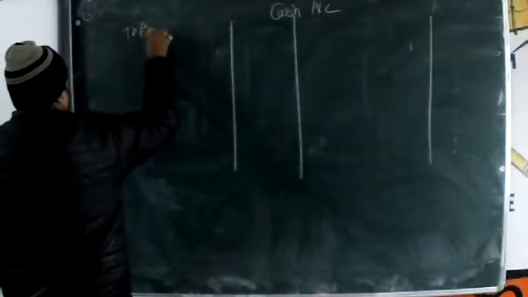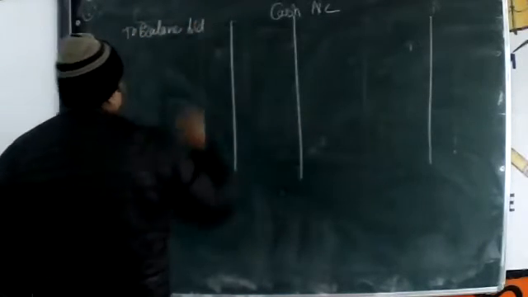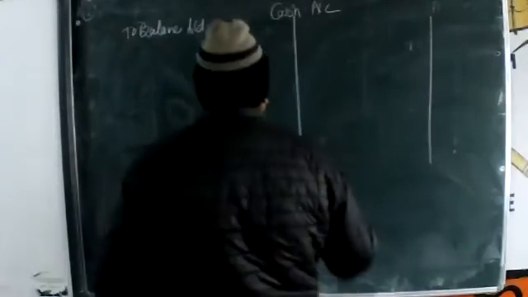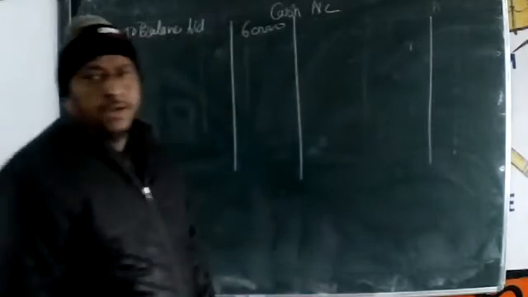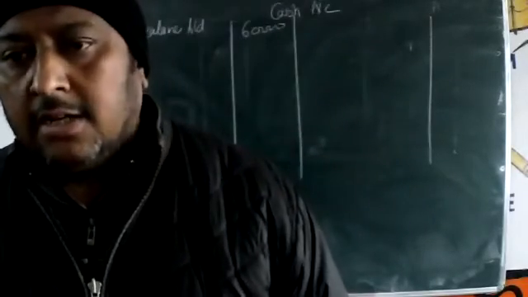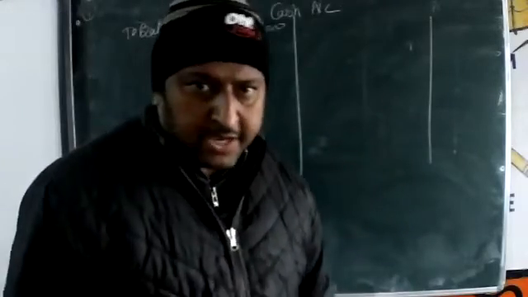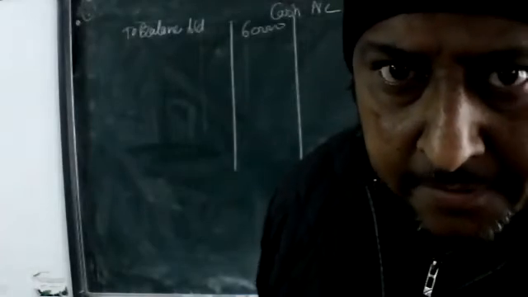Okay, beta, cash balance. Tell me the cash balance. 60,000. Okay. Now go for the next. Just see on credit side of realization.